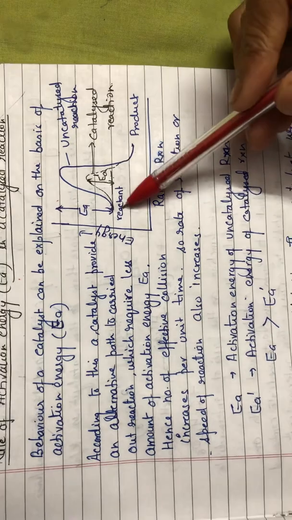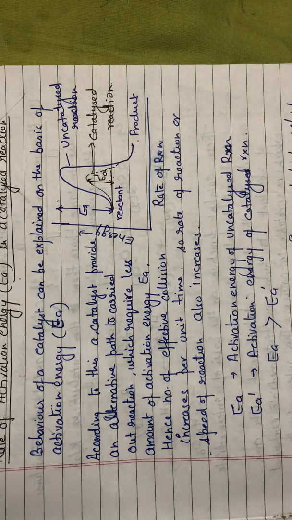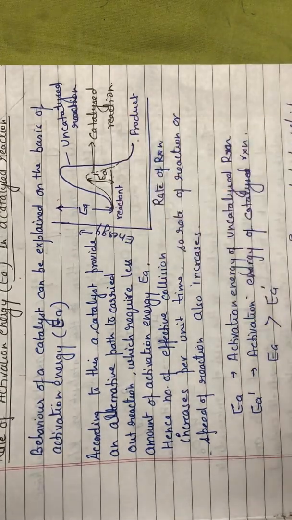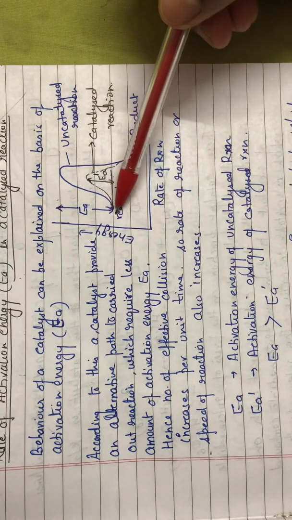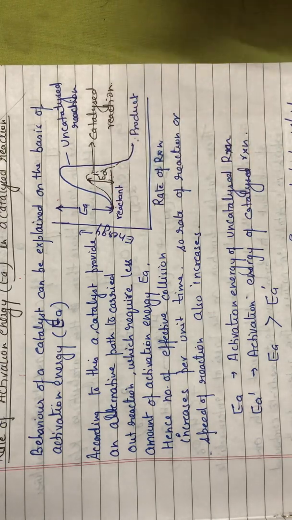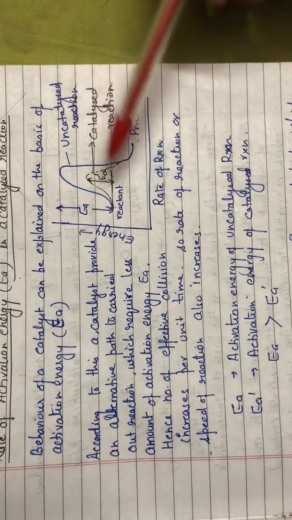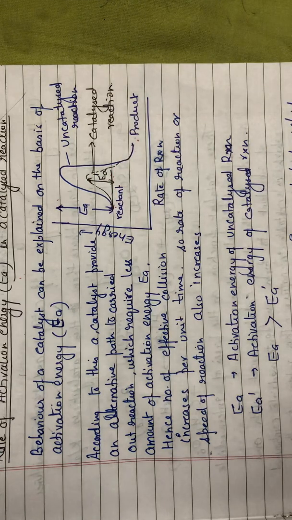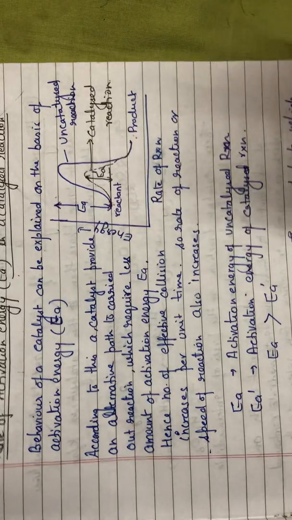You are going from Siliguri and reaching Kolkata, but just by changing the path, your time period is reduced, because by train from Siliguri to Kolkata it takes 10 to 12 hours, but if you go by plane, you will reach within 1.5 hours. So this is the thing: catalyst just provides the alternative path for the reaction mechanism by reducing its activation energy. You can understand it in this way.